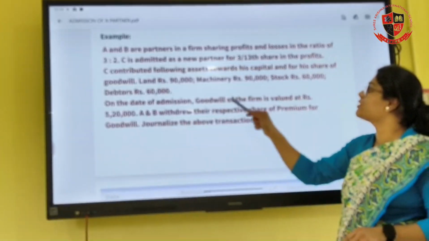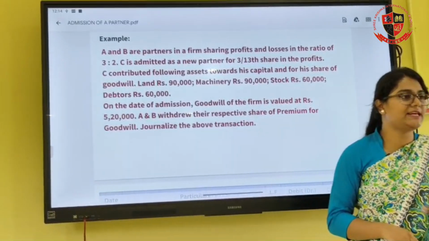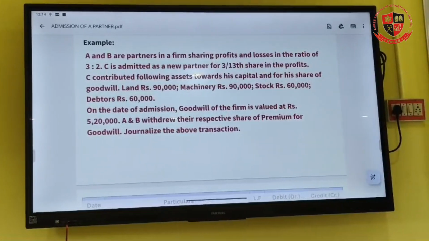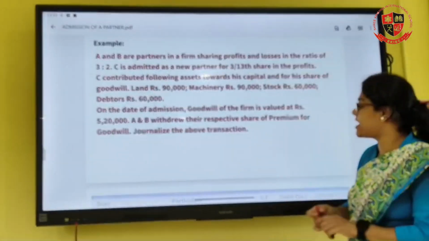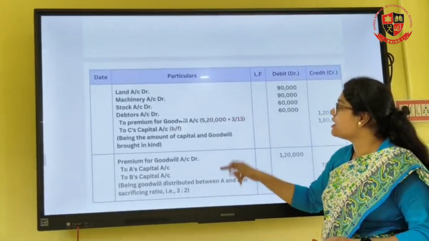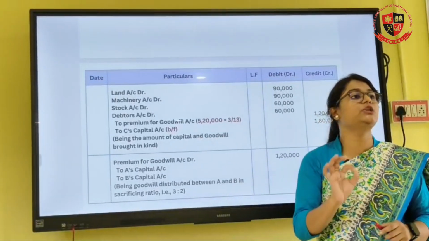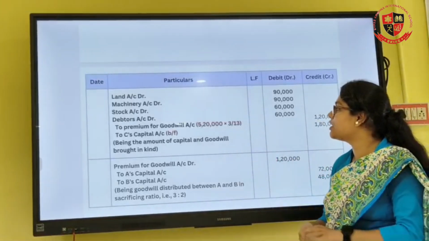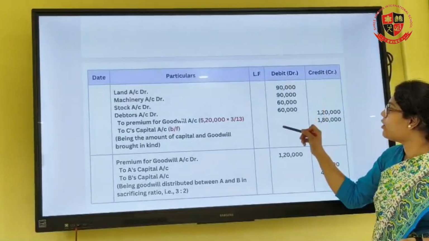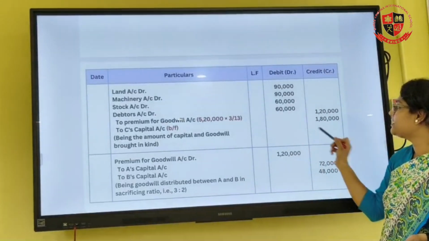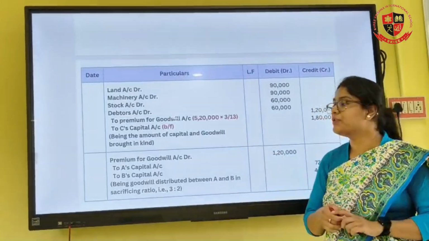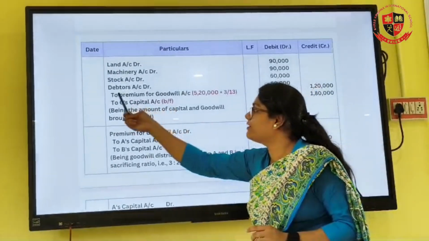So what we have to do, we have to calculate the premium for goodwill. It's very easy. Premium for goodwill is equal to goodwill of the firm into the new partner's share. So we have to find out 5,20,000 into the new partner's share, which is 3/13. So when you calculate, you will get 1,20,000. Okay, and then you add all this and then you subtract it, you will get the balancing figure. That balancing figure will be C's capital. Then the premium for goodwill is on the credit side.